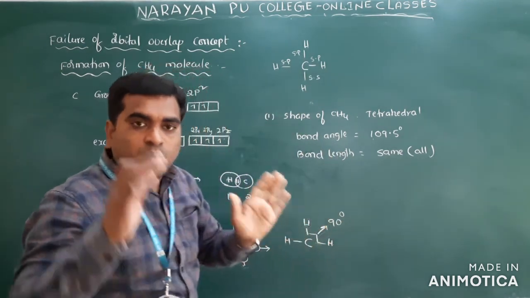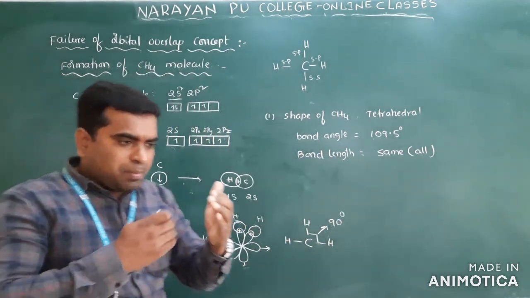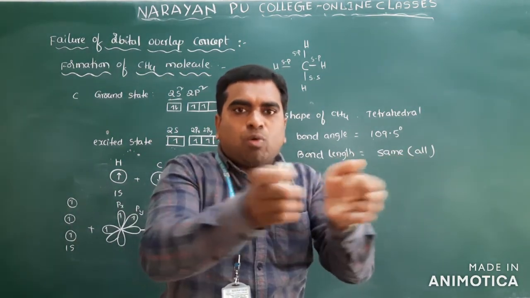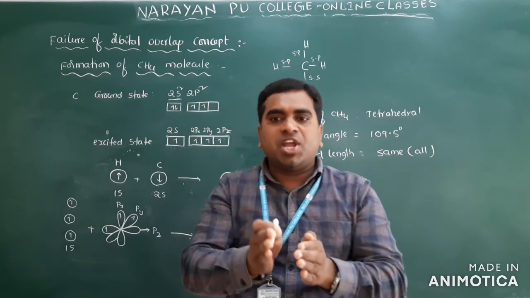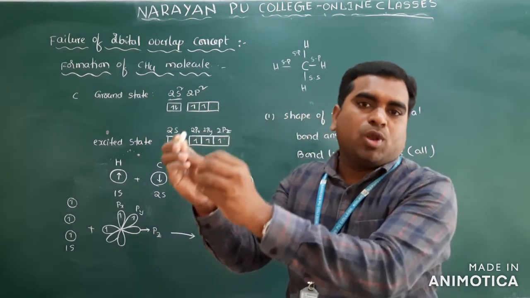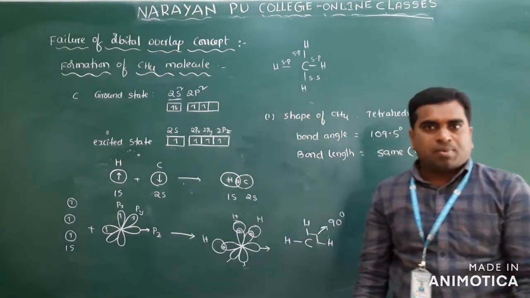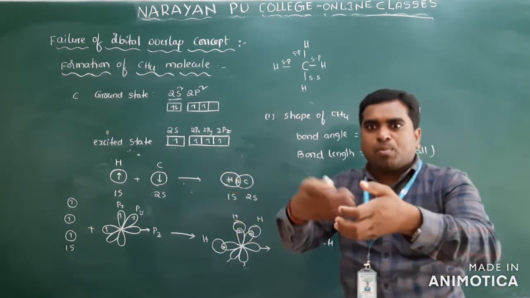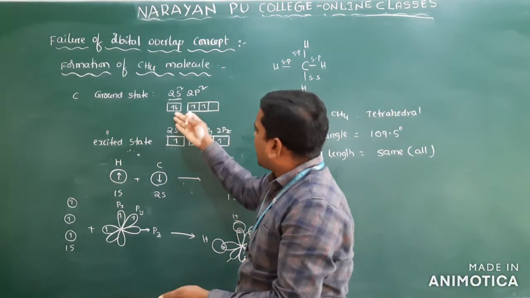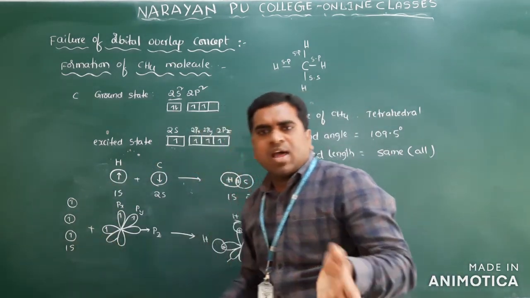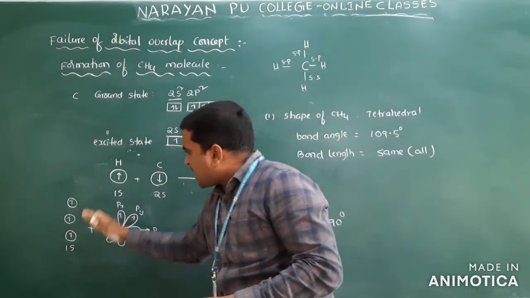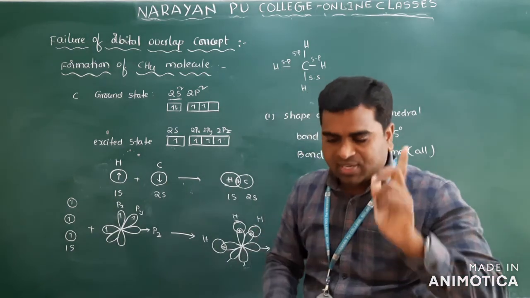So that's why what I want to say here is, simple atomic orbital overlapping will not give the perfect shape of a particular molecule. Clear? What is my point here? Simple atomic orbitals having unpaired electrons, and here hydrogen is having an unpaired electron in its orbital, and these orbitals simply overlap. That is very important here.